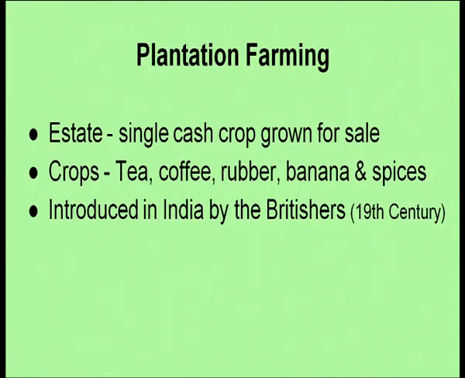Now, third comes plantation farming. In this kind of farming, there are large estates, that means large areas where a single cash crop is grown for sale, and the crops grown are tea, coffee, rubber, banana and spices. These are some of the crops grown as plantation farming, and a large area is dedicated to these crops. This type of farming was first introduced in India by the British in the 19th century.